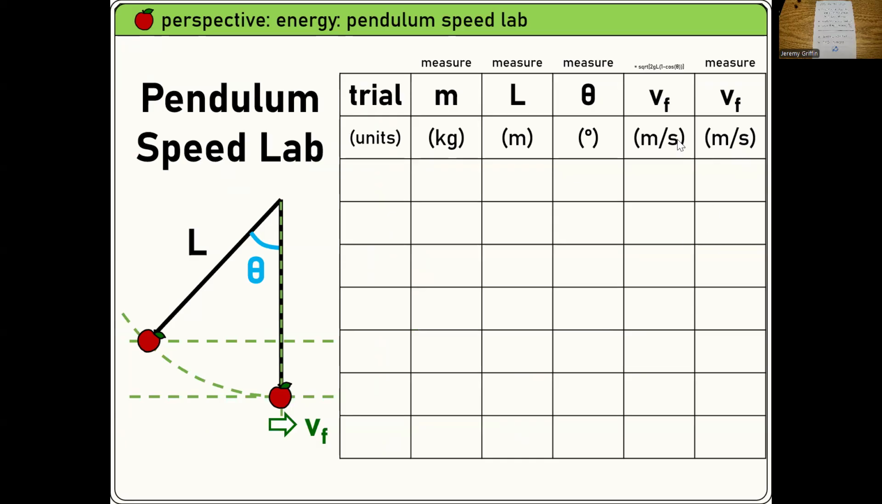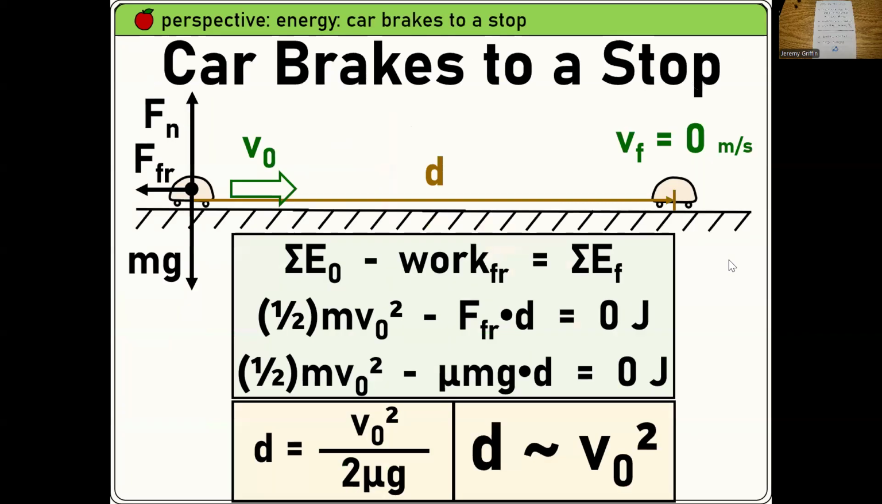Here's the lab you did. You calculated, and then you measured with the speed gate empirically. What is the speed? You say, hey, look, it's the same speed. You got 1.9 meters per second, 1.9 meters per second. It's the same.